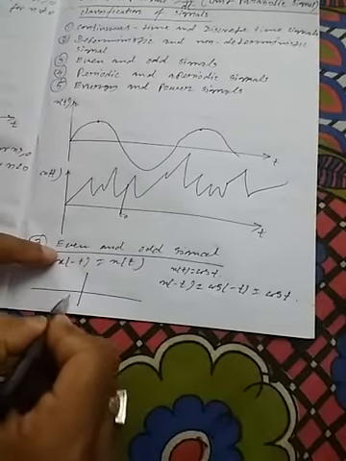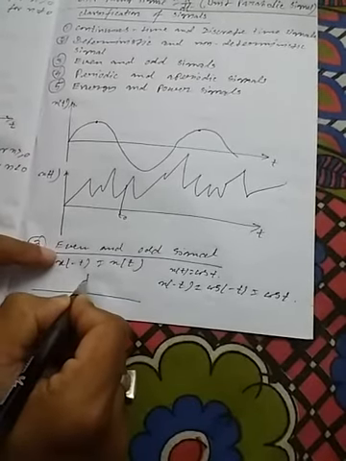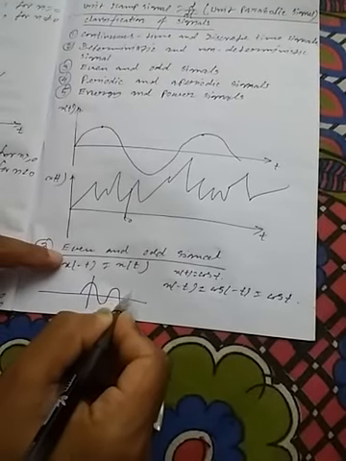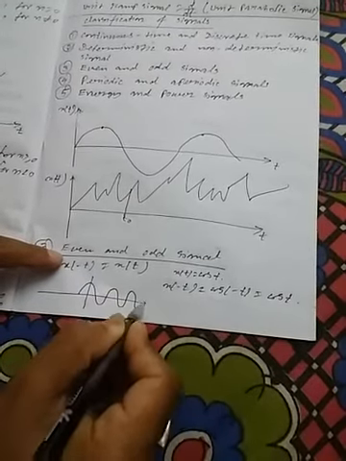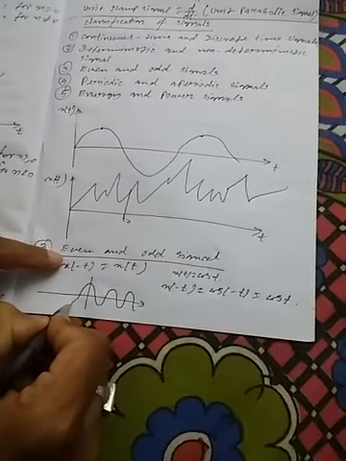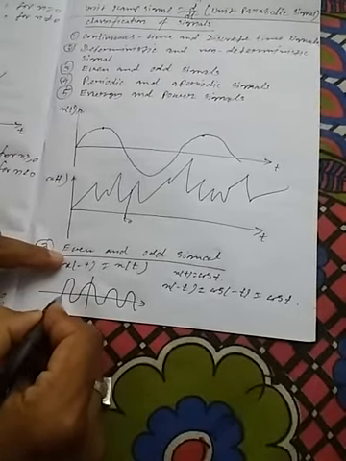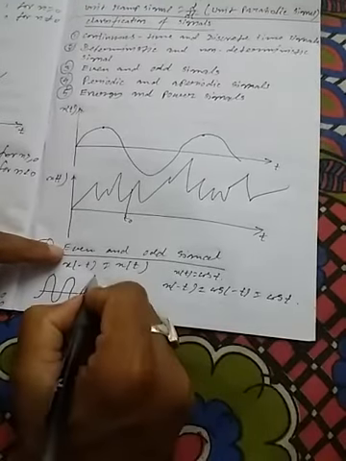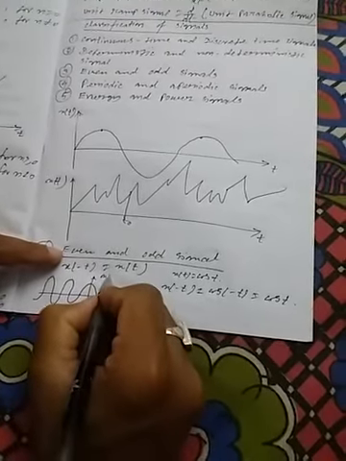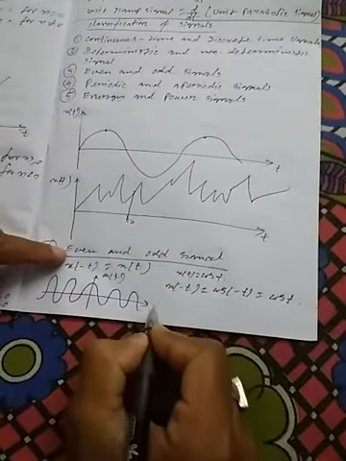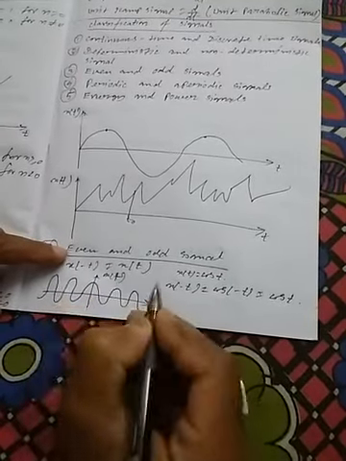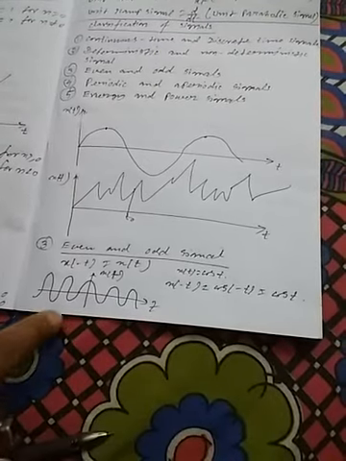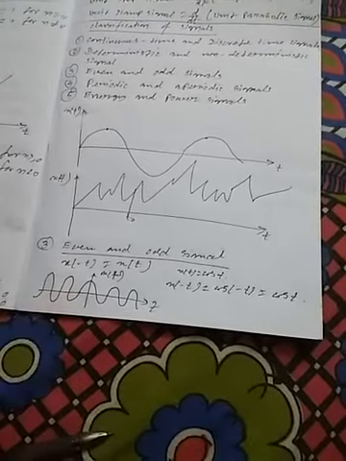The graph of cos t looks like this, and here is this. So this is x of t against t. The graph of an even signal is symmetrical with respect to the vertical axis.